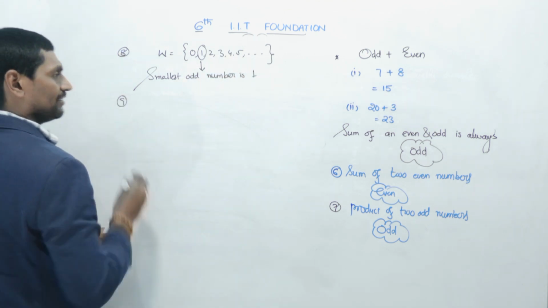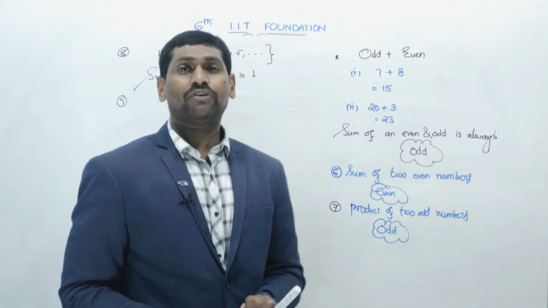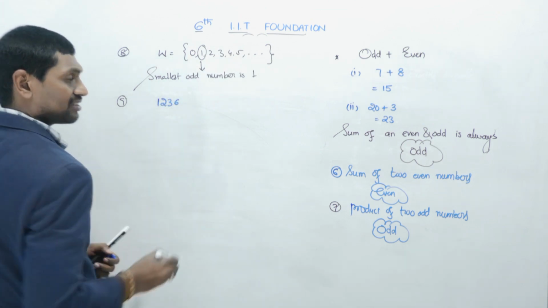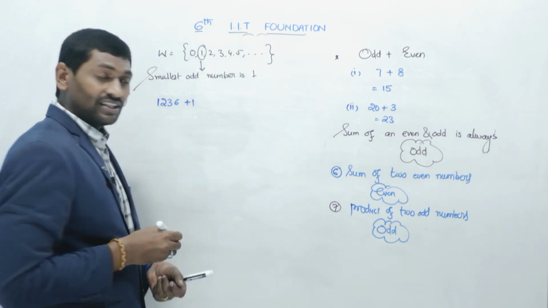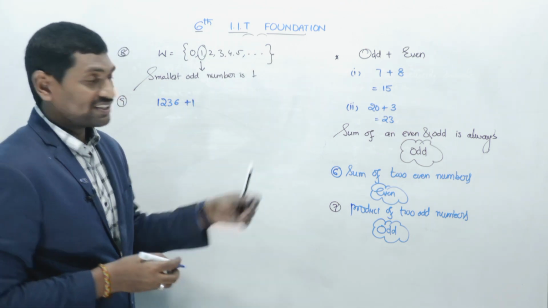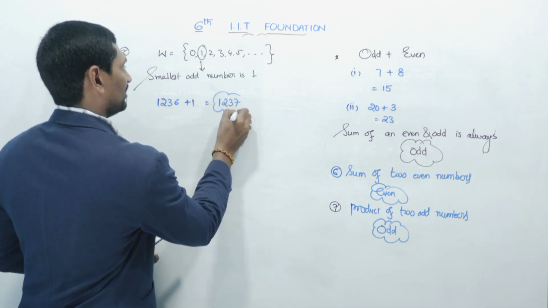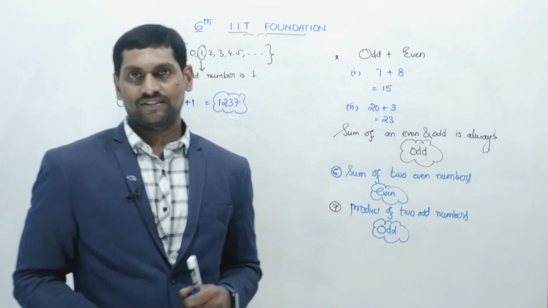Now question number 9: what is the successor of 1236? Children, successor means we should add 1. So 1236 plus 1 is 1237. This is the successor of 1236.